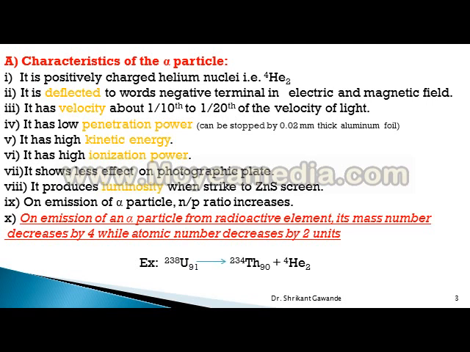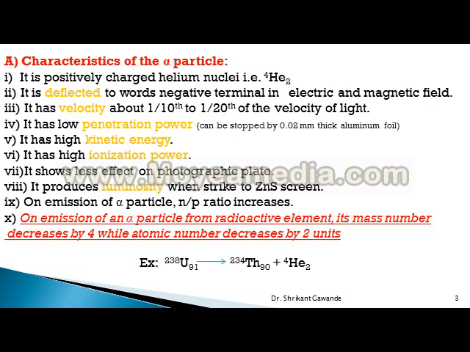On emission of alpha particle from radioactive element, its mass number decreases by 4 while atomic number decreases by 2. This is very interesting.